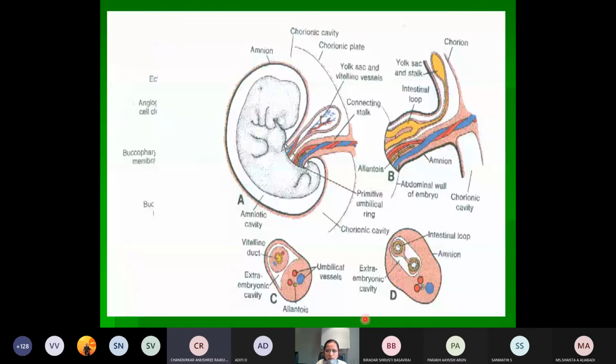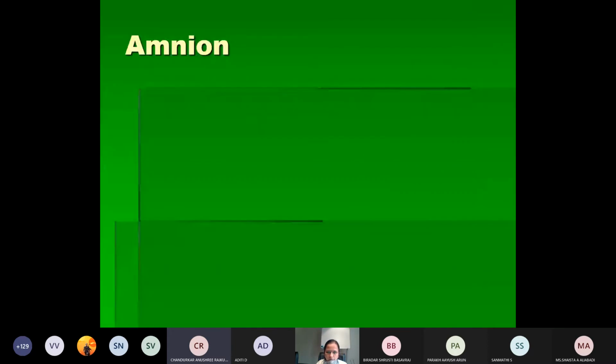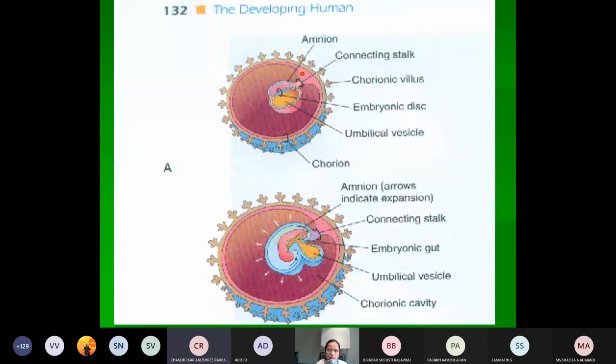So this is the connecting stalk. In the initial periods of development, as in the other figures I have shown, this is all the extraembryonic mesoderm, and this will be the connecting stalk. The connecting stalk is that part of the extraembryonic mesoderm where the extraembryonic coelom is not present. This connecting stalk will be attached at one end to the roof of the amniotic cavity and at the other end to the trophoblast. So this is the trophoblast.